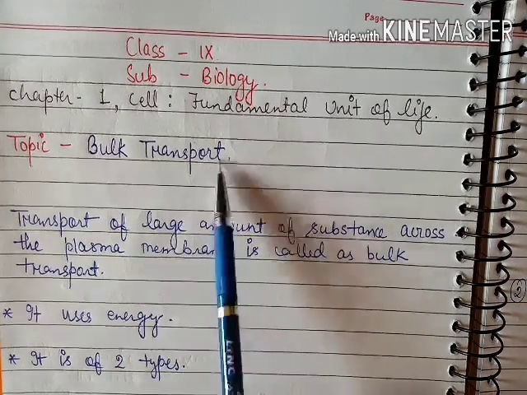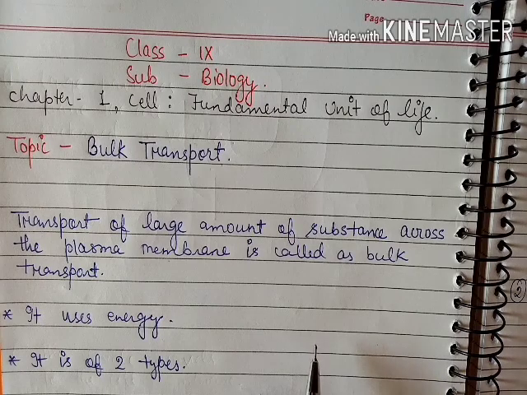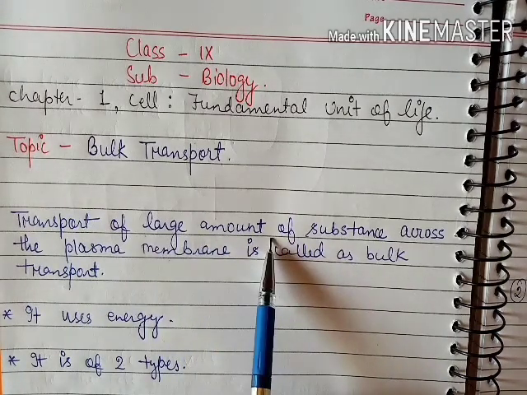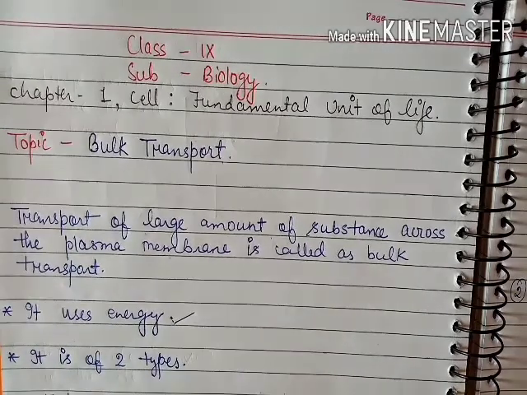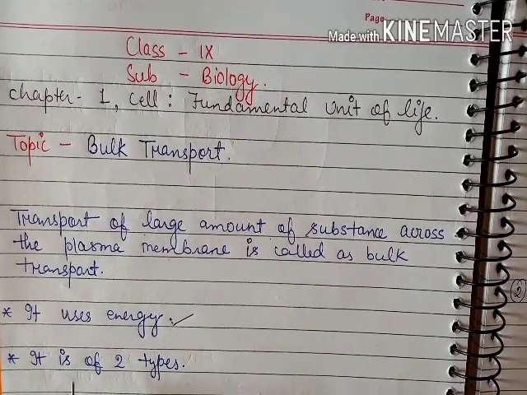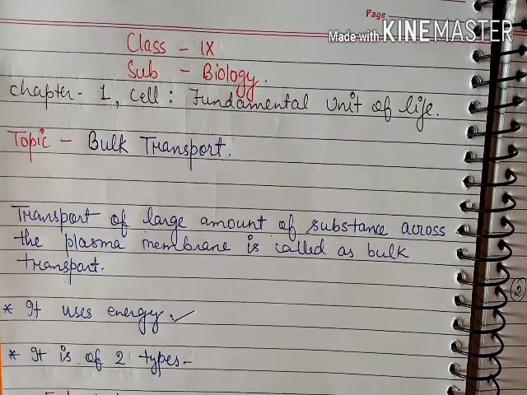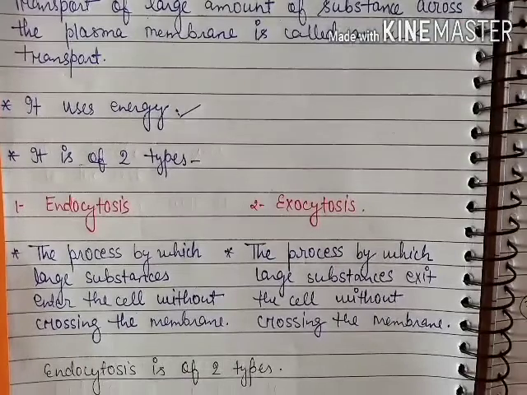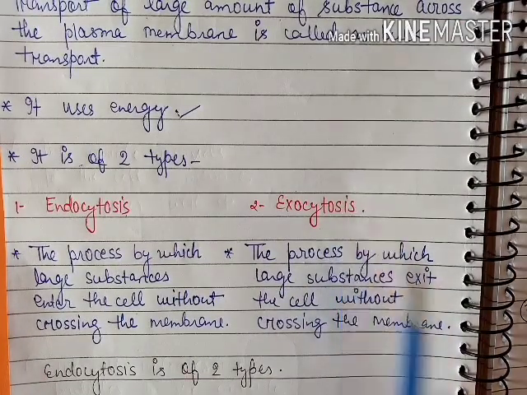In bulk transport, the cells take in and exit substances in a large amount, and this kind of transport needs energy. Bulk transport is of two types: first is endocytosis and the second is exocytosis.